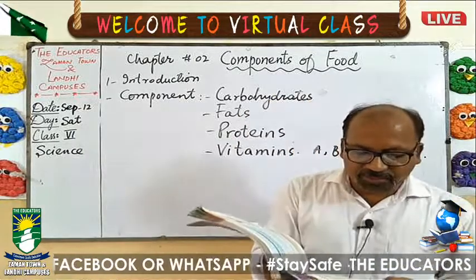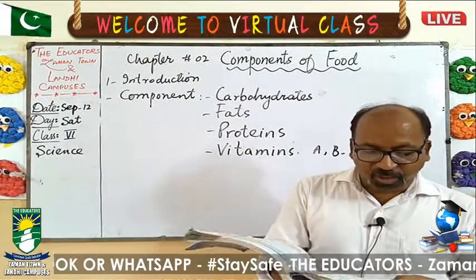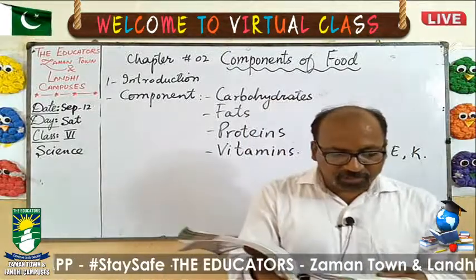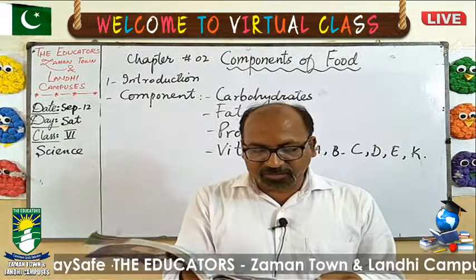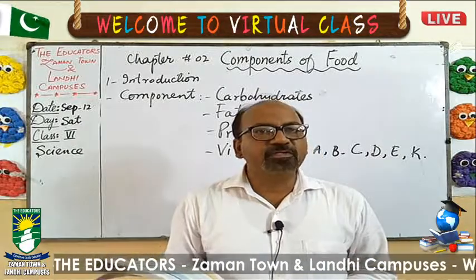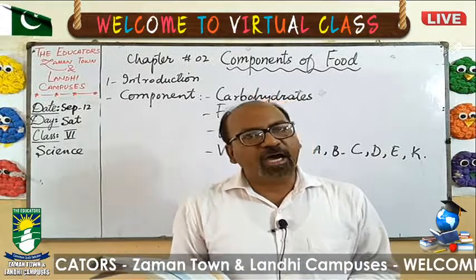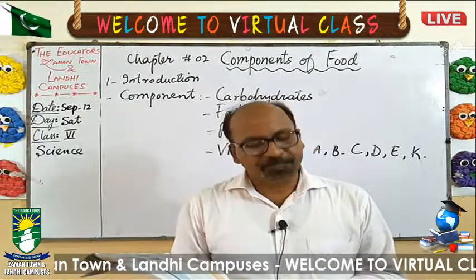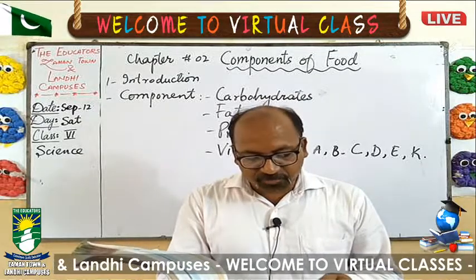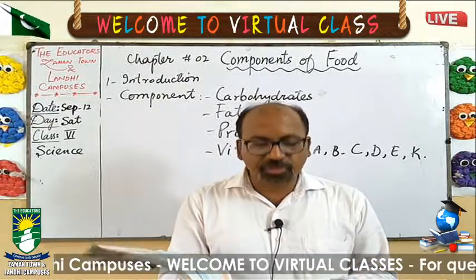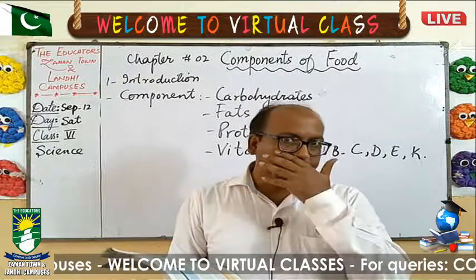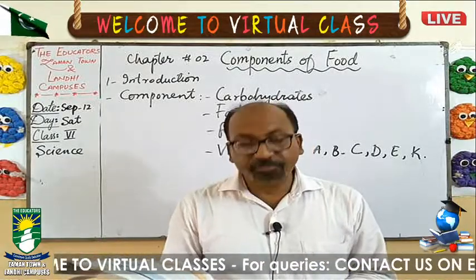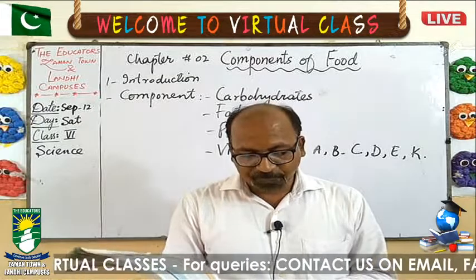Carbohydrates are energy giving compounds which are found in food mainly in the form of starch and sugar. It means all the things having starch and sugar are carbohydrates. Various types of sugar can be found in fruits. All fruits are sweet in taste and have sugar in different forms.